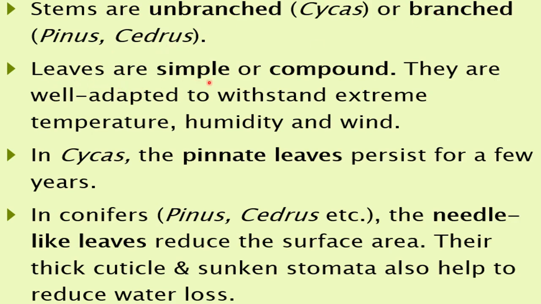Then leaves are simple or compound. A simple leaf is when a single leaf is present and it is not divided into further leaflets, and a compound leaf is a leaf which is divided into leaflets. About simple and compound leaves you will learn in chapter 5 of 11th class, morphology of plants. Here I am telling you in short: the simple leaf is not divided into leaflets and the compound leaf is divided into leaflets. So leaves can be simple or compound in gymnosperms. They are well adapted to withstand extreme temperature, humidity and wind.